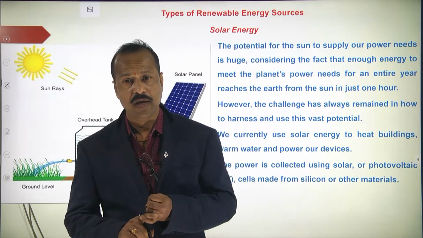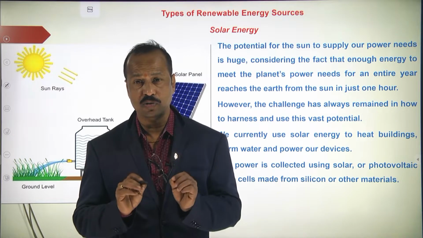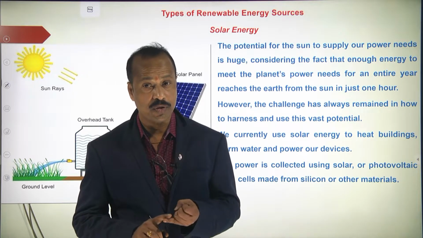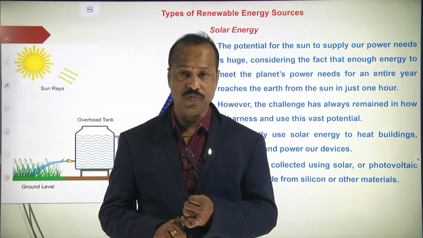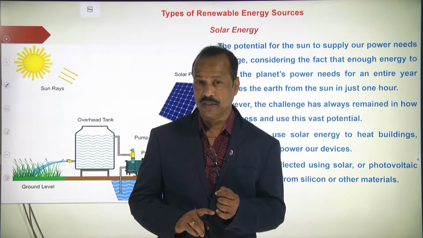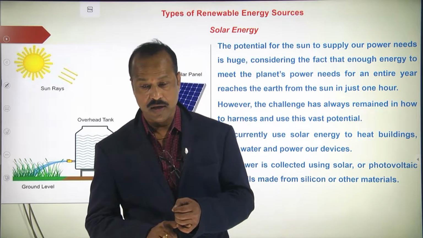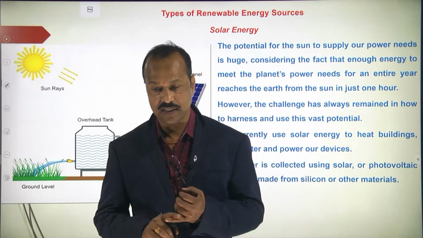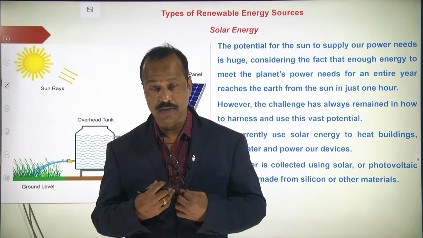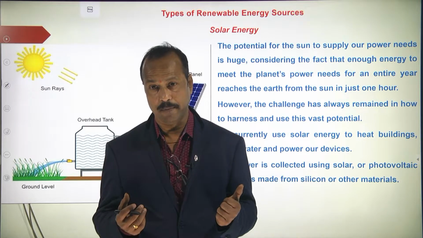Sunlight is the main source of energy for living organisms. You know that plants prepare their food in the presence of sunlight by using carbon dioxide and water. This process is called photosynthesis. We also get some part of our energy from the sun.